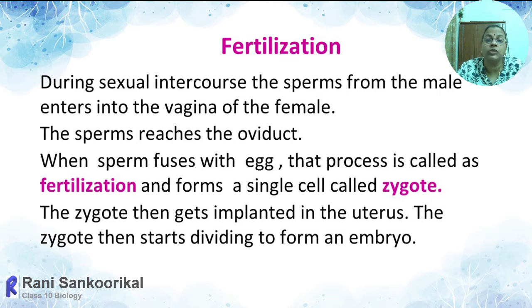By that time, slowly they will reach the uterus. When they reach the 32-celled stage, they will get implanted, rooted within the uterine cavity. The implantation of the embryo within the uterine cavity marks the beginning of pregnancy, and that term is called implantation.